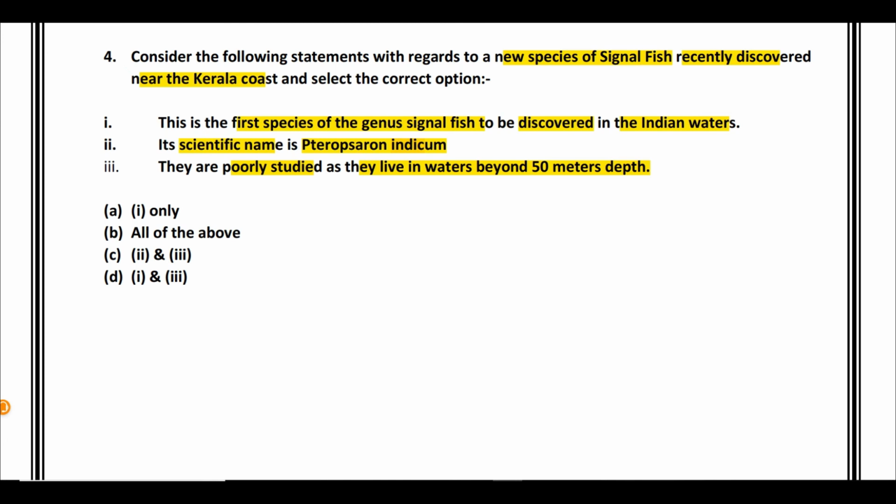The third statement is also correct because they are an example of benthic fish, and they have been found deep. It was actually caught by a fishing trawler at a depth of almost 70 meters. Okay, so it is a bottom dwelling fish. And these fish usually prefer to live in coral reef habitats, and hence it proves that there is some amount of coral reefs present near the Kerala coast. And there are many other characteristics appearance wise also you need to know, how this particular fish looks like. So all three statements are correct, so B should be the right answer.